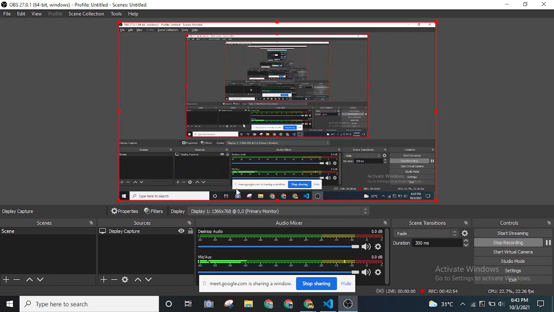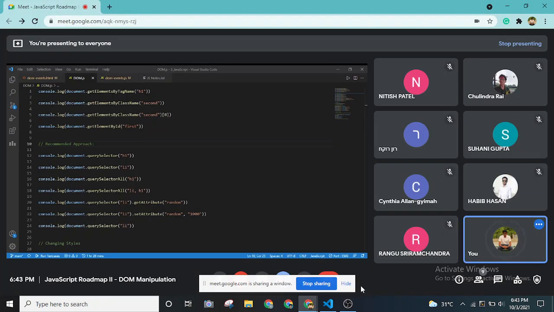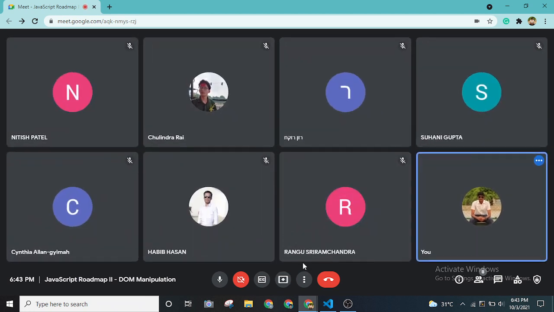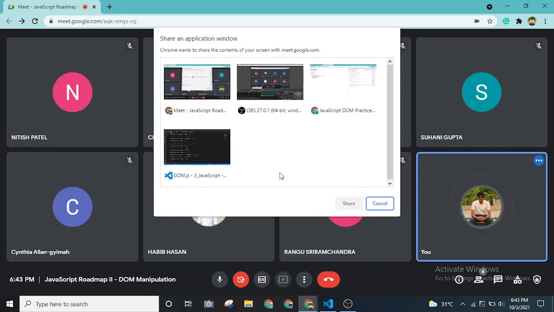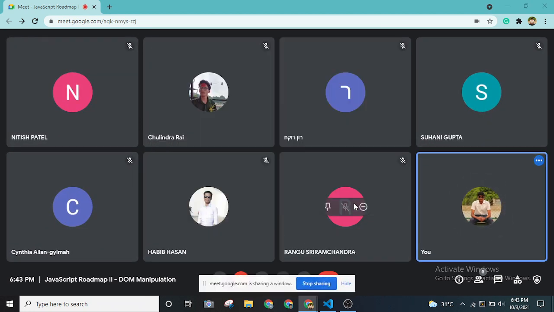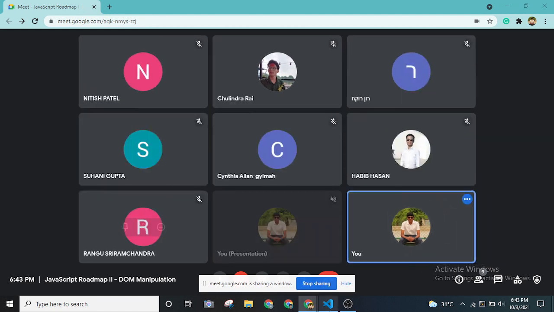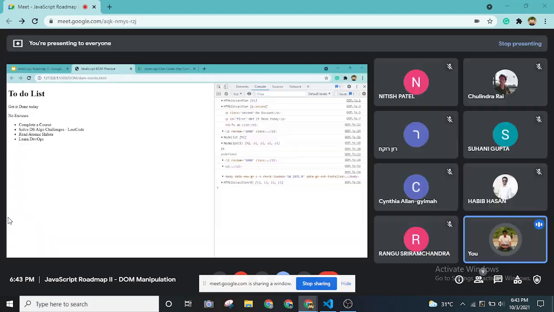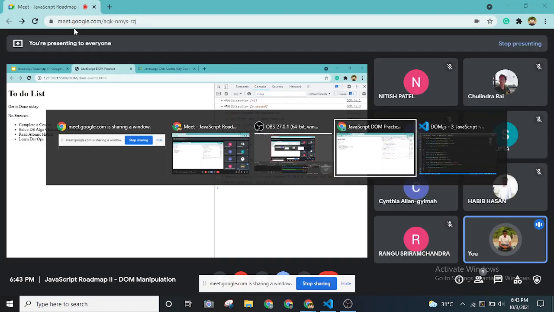Let me reshare the window. As you can see, whatever output we get after console.log is now directly printed out. Let me refresh it and show you.